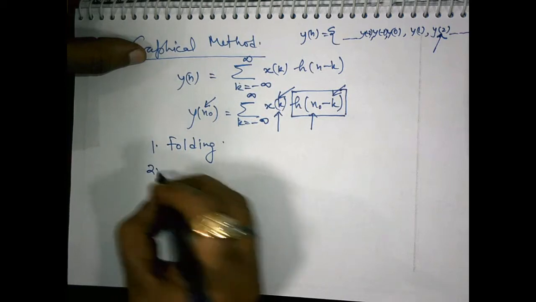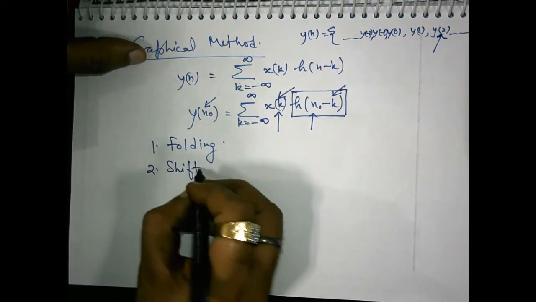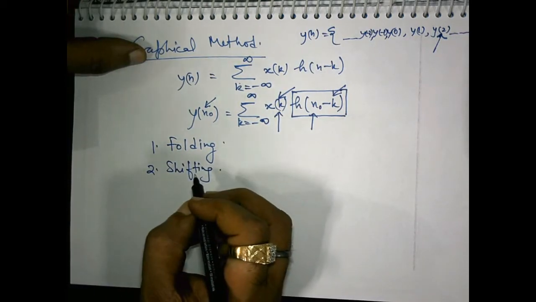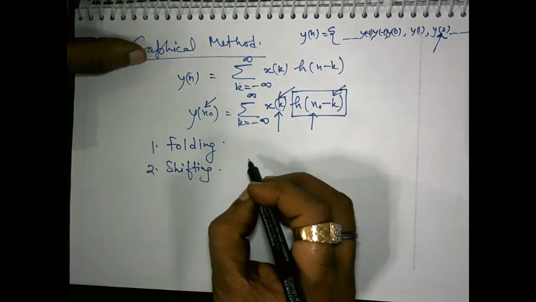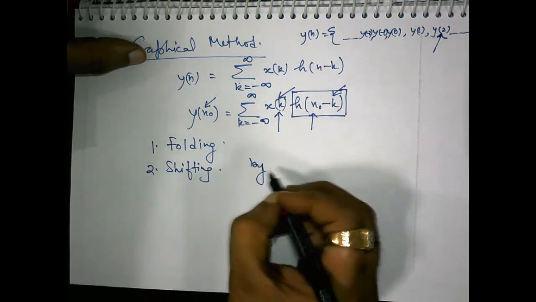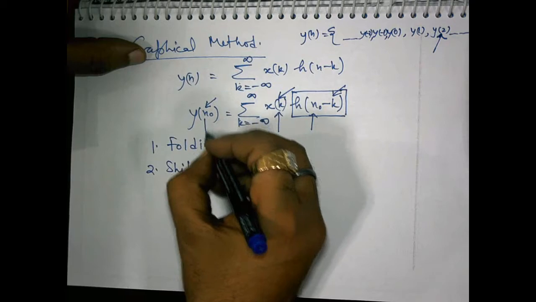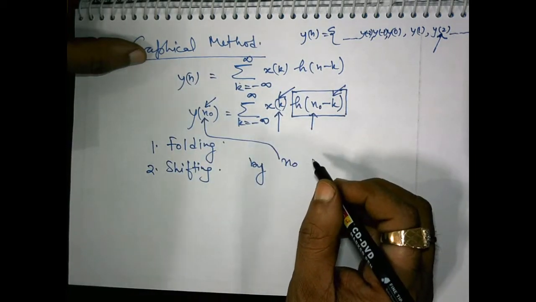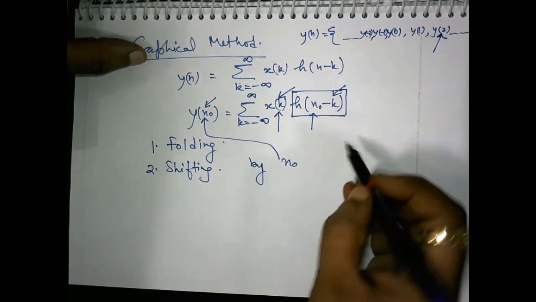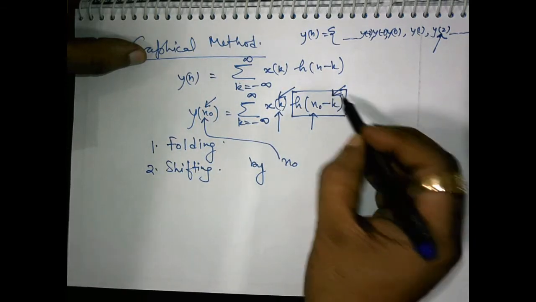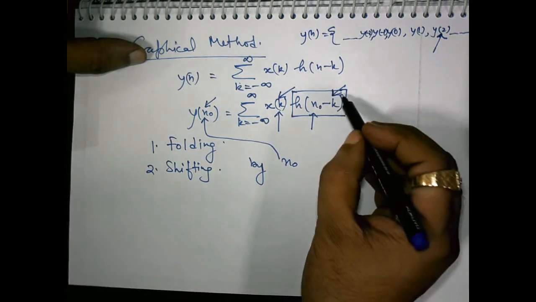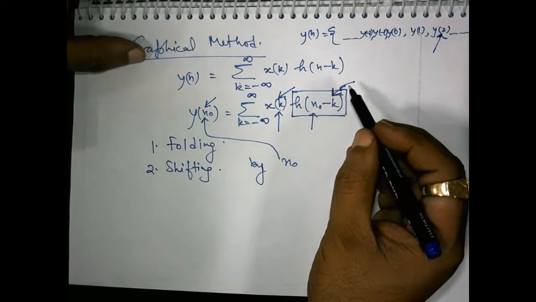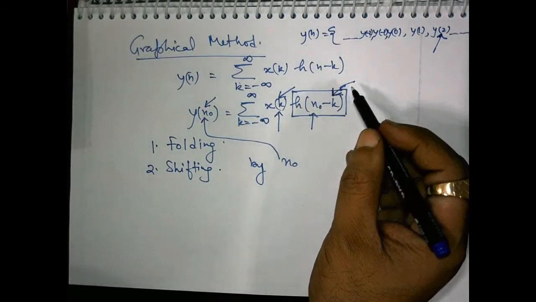Then second operation is shifting by n0, the time index under question, and this h minus k is shifted to the right.